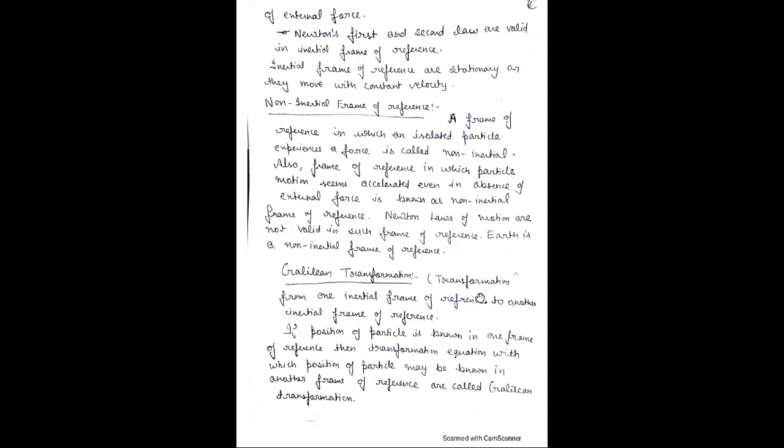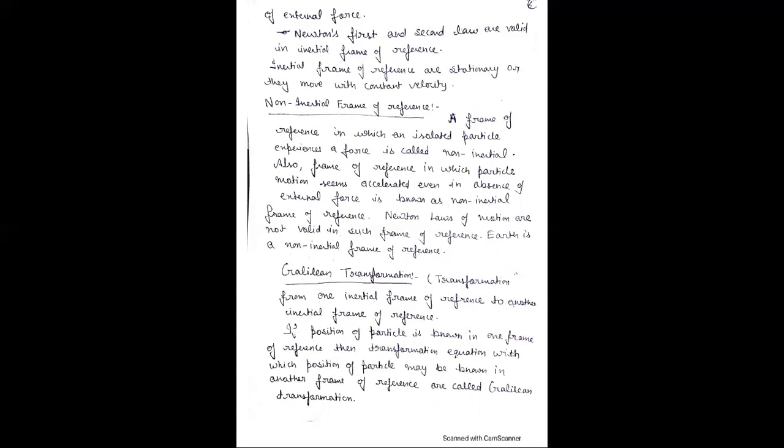Now the next topic is Galilean transformation. From the name, transformation means transferring from one inertial frame of reference to another inertial frame of reference. It means finding the relation between one frame of reference and the other.